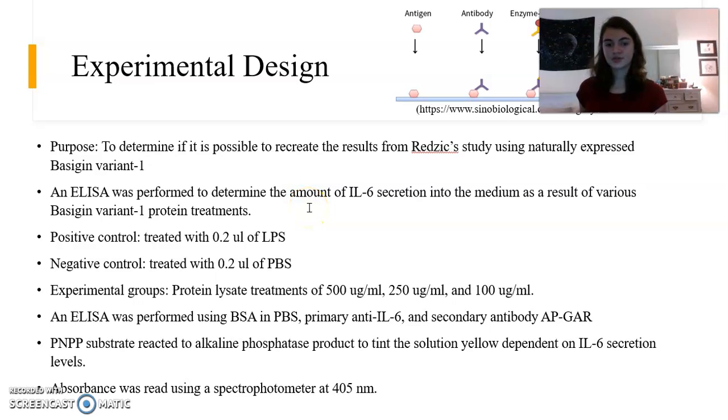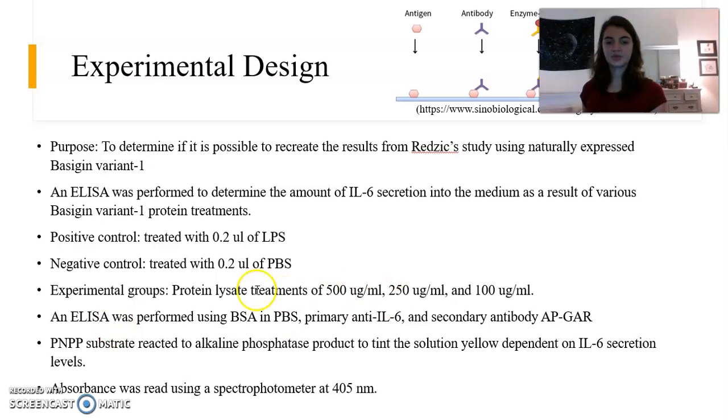For the positive control, we used LPS, since the monocytes are able to detect the lipopolysaccharide layer on bacteria. LPS was a good positive control for this. The negative control was treated with PBS, as there would be no response, no IL-6 secretion, as a response to this. For the experimental groups, we used 500 micrograms per milliliter, 250 micrograms per milliliter, and 100 micrograms per milliliter.